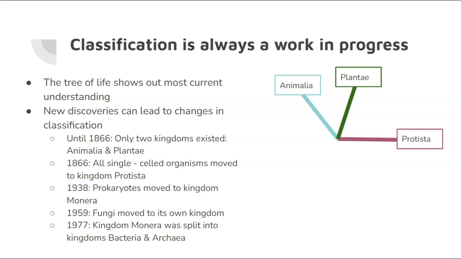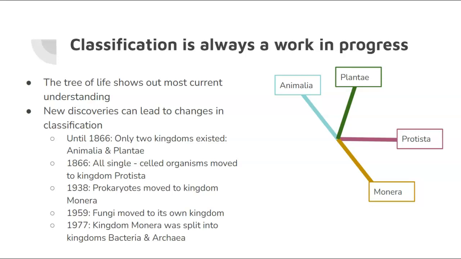Fast forward a number of years into 1938. And so then we pulled out all of the prokaryotes. So we differentiated now between eukaryotes and prokaryotes, and we took all the prokaryotes that were previously in those three kingdoms, and we moved them into a new kingdom called Monera. All right, now we're getting somewhere. We're starting to see things that look a little bit more familiar.